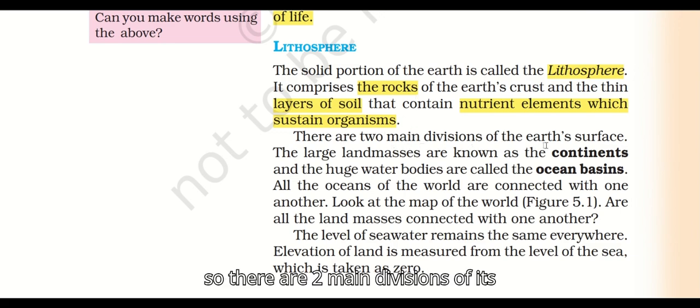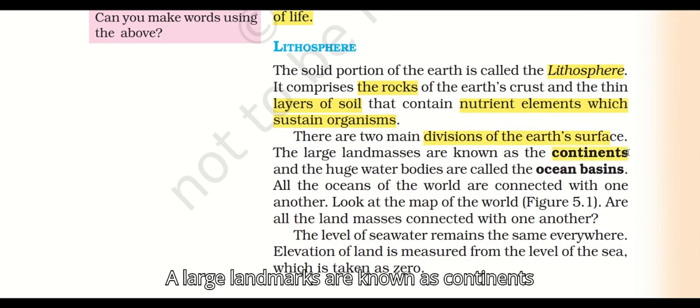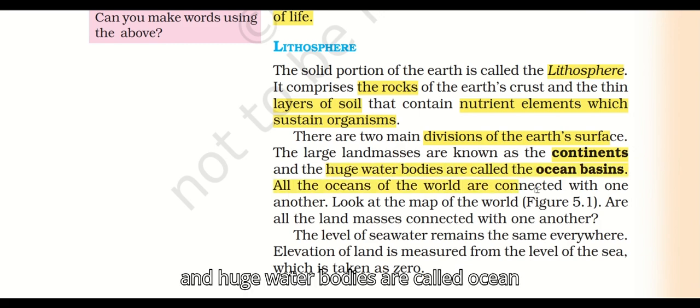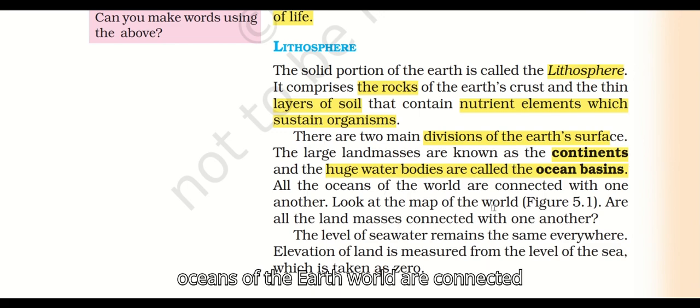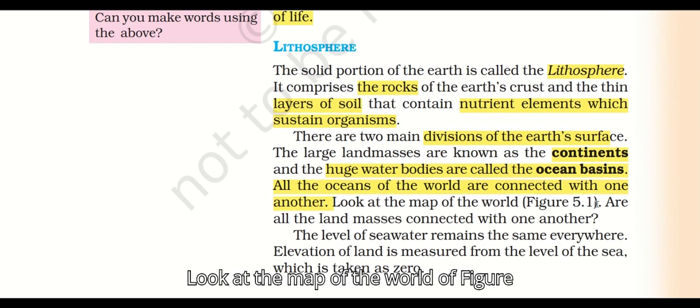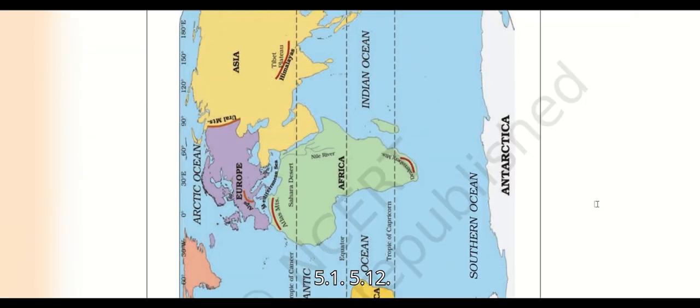So there are two main divisions of earth surface. The large landmasses are known as continents, and the huge water bodies are called ocean basins. Large land masses we call continents. Huge water bodies we call ocean basins. All the oceans of the world are connected with one another. Look at the map of the world in Figure 5.1.